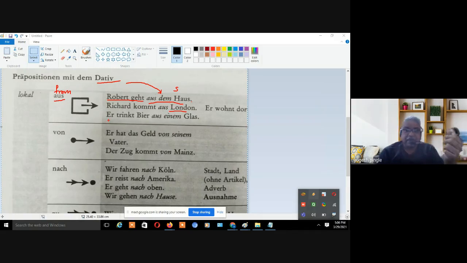See, er trinkt Bier aus, he drinks beer from, right? Now it is a glass, so I know it is "der Glas".